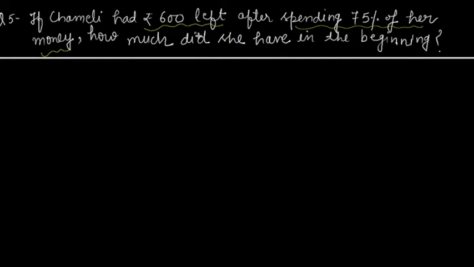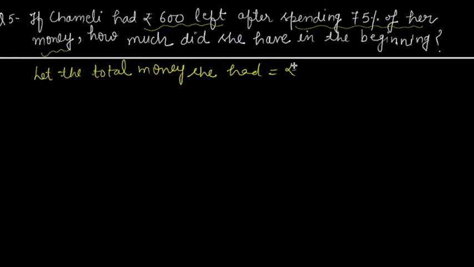So as always, the first thing, let the total amount she had, or you can write total money she had in the beginning, be rupees X, right? Now the spent money, how much has she already spent?